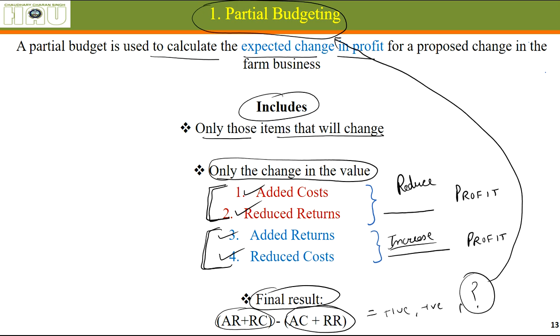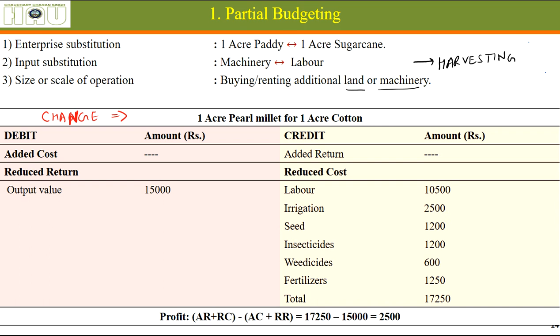Let's see an example. Enterprise substitution: as I told you in the earlier slide, what are the actual situations where we apply partial budgeting? Let's say we are going to substitute 1 acre of paddy with 1 acre of sugarcane. What are the added cost, added returns, reduced cost, reduced returns after substituting this enterprise? Input substitution: we are using machinery labor instead of manual labor for harvesting.